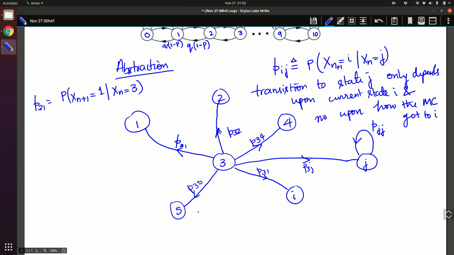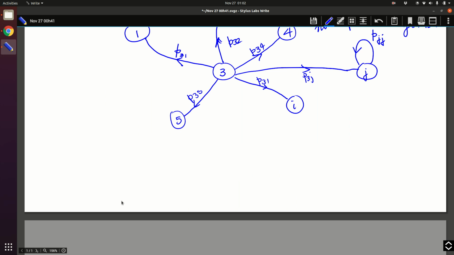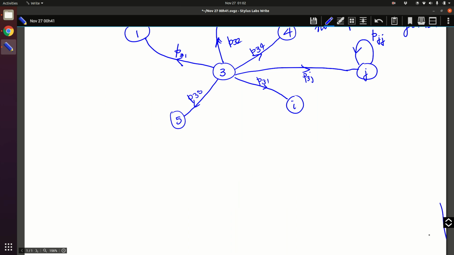What does that mean in terms of the notation that we have learned in probability theory? What we are saying is that the probability Pij is equal to, by definition, the probability that xn plus 1 is equal to j given xn is equal to i, and it does not depend upon anything else. So this is also equal to, it is conditionally independent of how it got there.